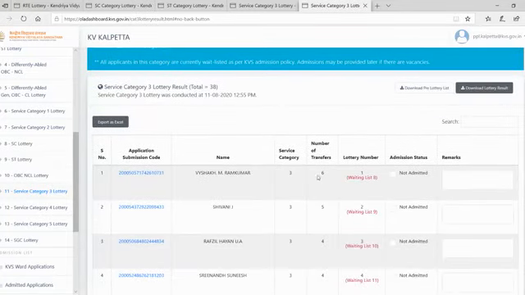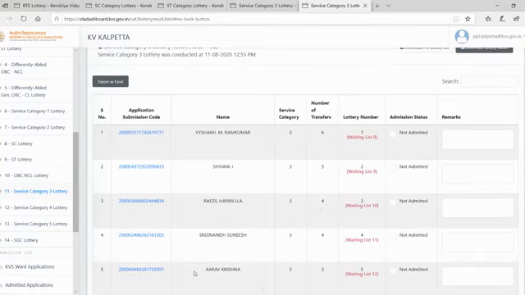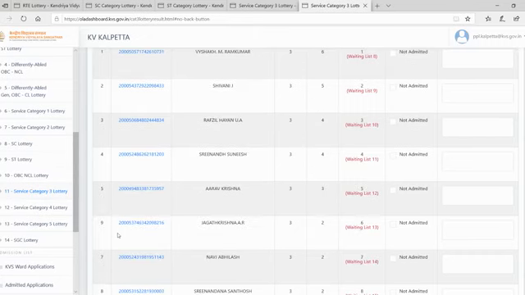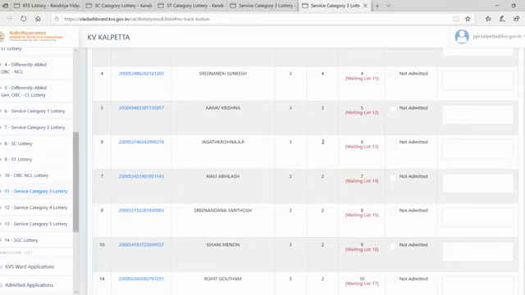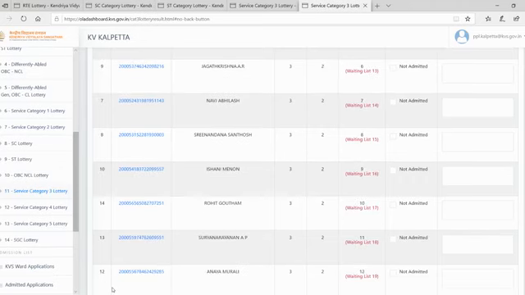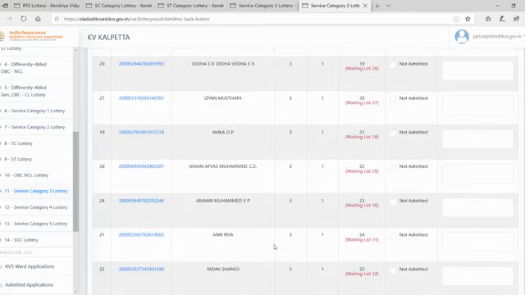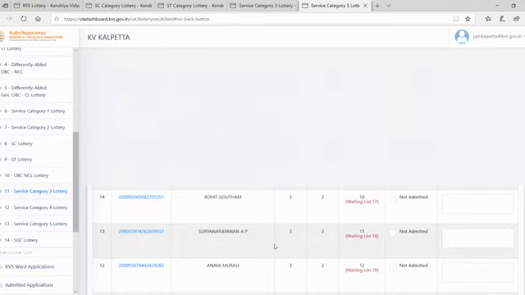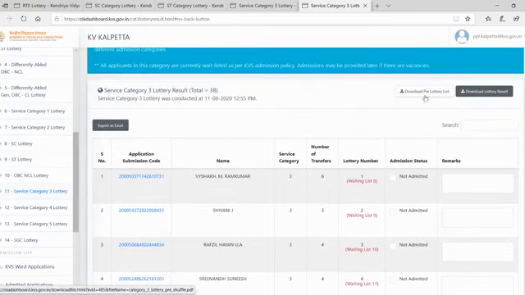See, number 6 is coming first itself, number 5 second, and number 4. They came in the same order only; there is no shuffling there. Fifth, third. Now the shuffling is coming from 2 transfers. First 9 came, then the 7th serial number, then 8, then 10, then 14. Like that it is coming. Anyway, the first 5 will get it automatically, because we are in the civil sector and the sponsoring agency got it.